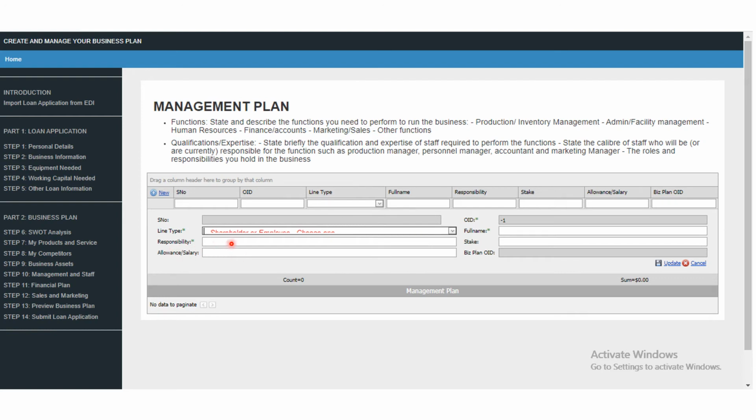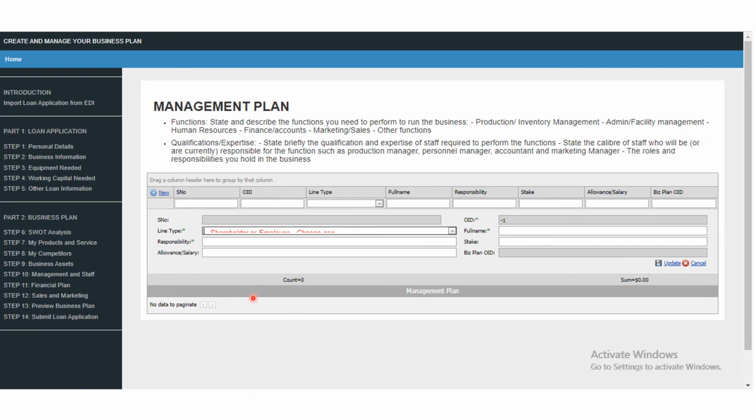Now, what is your responsibility? This you will do for every staff in your organization, in your business. That's why with this we know, okay, these are the number of persons you have there. Now, right here, you are putting the full name, you are putting all that is required in this area. So you're going to fill it in, and when you are done, always remember to click update. You click update and you move on. So you can come again, new.